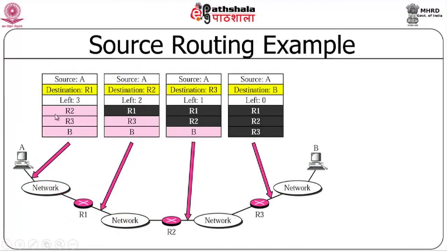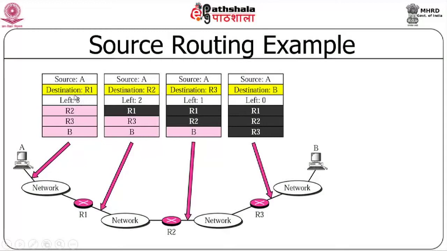Let us say we are going through 1, 2, 3 different routers here. So the packet will specify the source is A, destination is R1, and how many more are left? There are 3 more segments or 3 more routers that need to be visited. So R2, R3, and then you will reach the destination. So this is the information that you have.